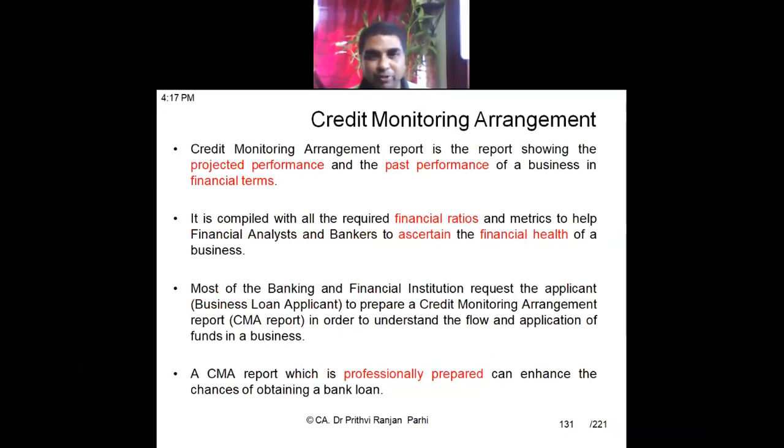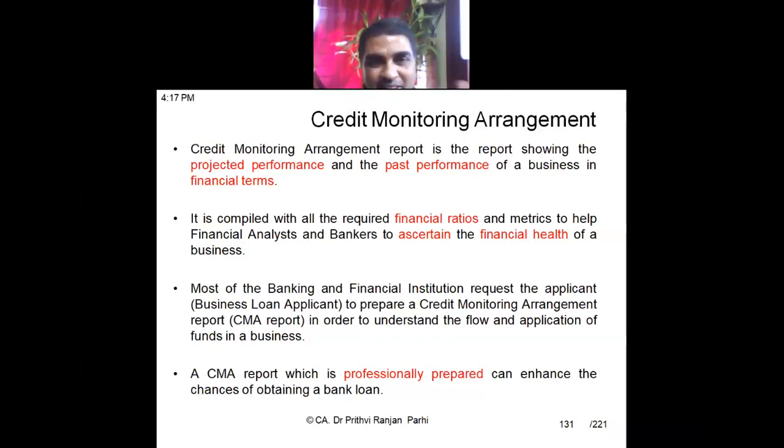One more concept we are going to learn, popularly called the CMA. What does it stand for? Credit Monitoring Arrangement. Okay, Credit Monitoring Arrangement, popularly called CMA. This is basically a report which shows the projected performance and past performance. That means what has happened in the past in the business and what is the future projection, what is going to happen in future. That kind of projection is called the credit monitoring arrangement. Bankers review this CMA, and on that basis they decide whether loans should be sanctioned or not.